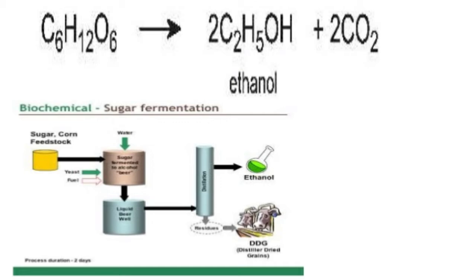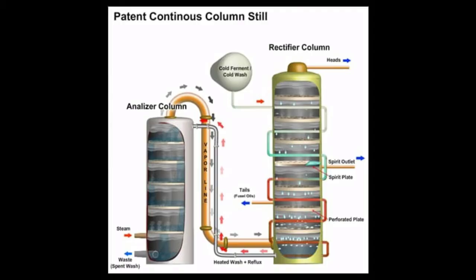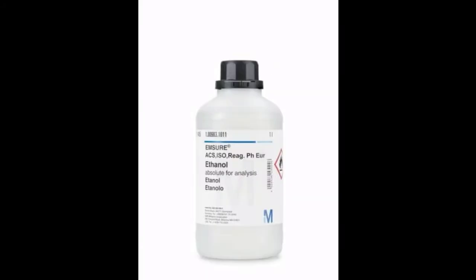Distillation of wash. That is the fourth step. The fermented liquid, that is wash, containing 15 to 18% alcohol is now subjected to fractional distillation. The main fraction drawn is an aqueous solution of ethanol, which contains 95.5% of ethanol and 4.5% of water.